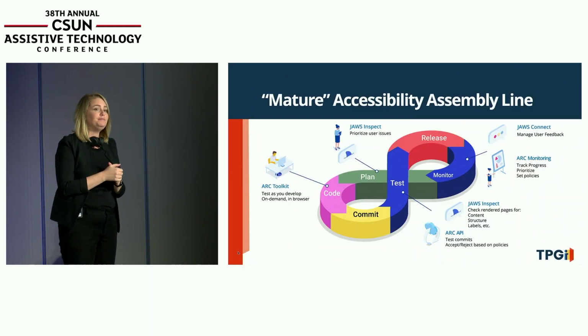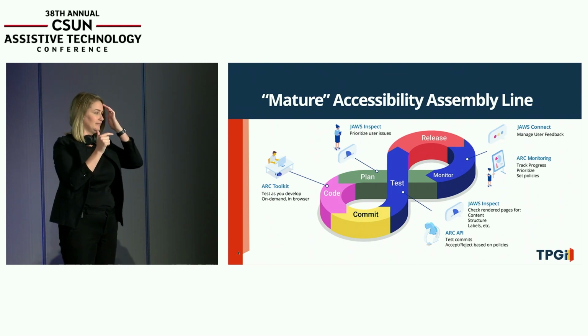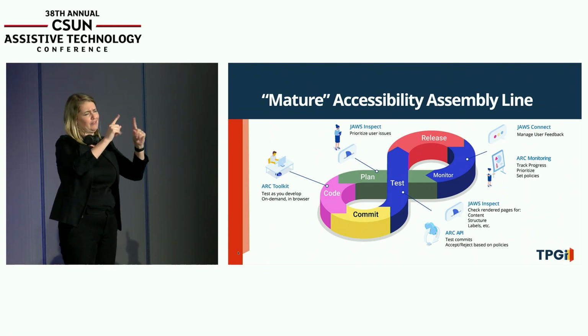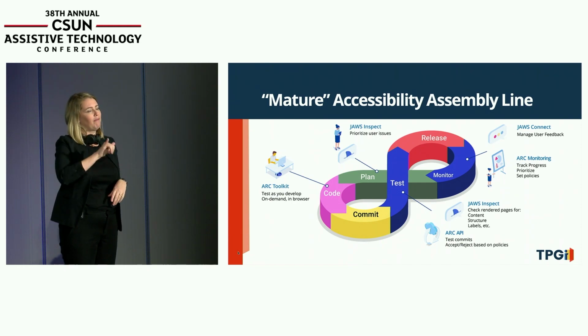So I just wanted to show you, before I show you some actual examples, of what a mature accessibility assembly line might look like. Now, assembly lines in different organizations are all different, and this is only an illustration using our tools, but you'll get the idea. So at the start of it, we have a monitoring process.